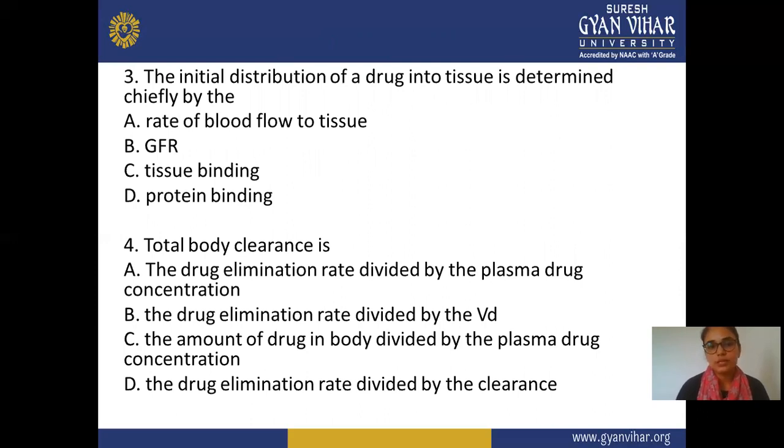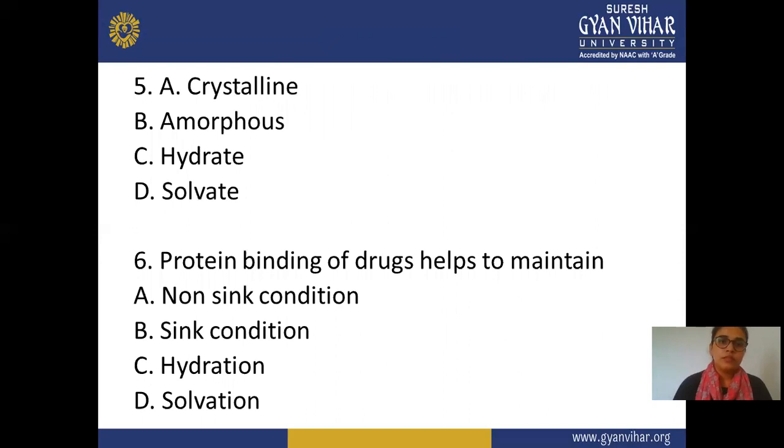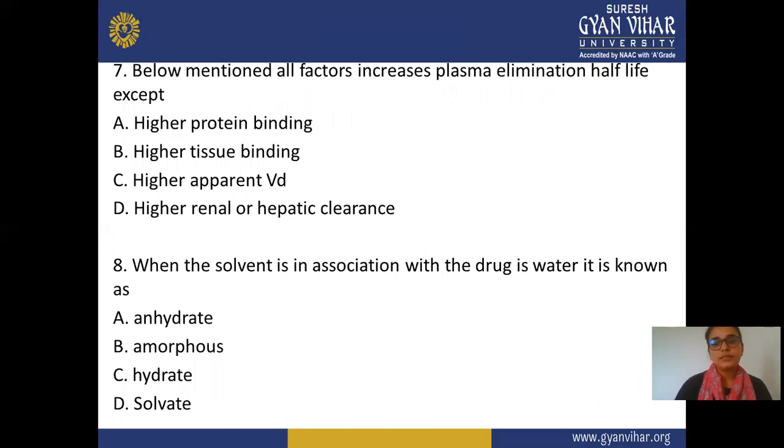Fourth question: total body clearance is A, the drug elimination rate divided by plasma drug concentration, B, the drug elimination rate divided by volume of distribution, C, the amount of drug in the body divided by plasma drug concentration, and D, the drug elimination rate divided by clearance. Fifth question: A is crystalline, B is amorphous, C is a hybrid, and D is a solvent form. In the sixth question, protein binding water has to maintain sink condition, hydration, and solvation. Seventh question: all the factors below increase plasma elimination half-life, except A, higher protein binding, B, higher tissue binding, C, higher apparent volume of distribution, D, higher hepatic clearance.